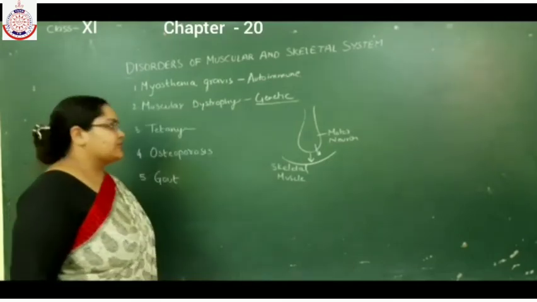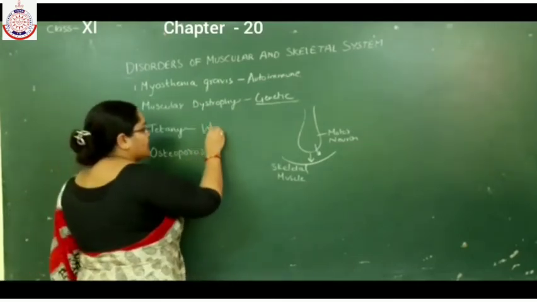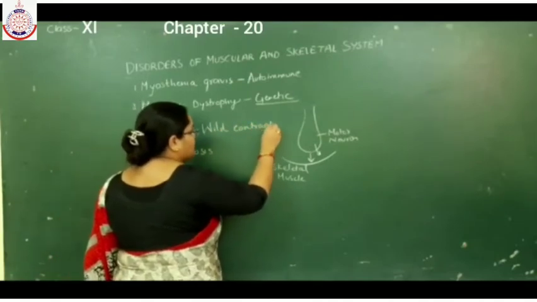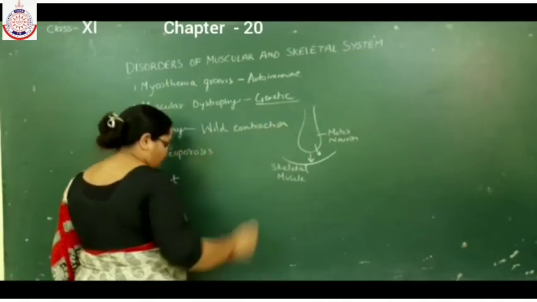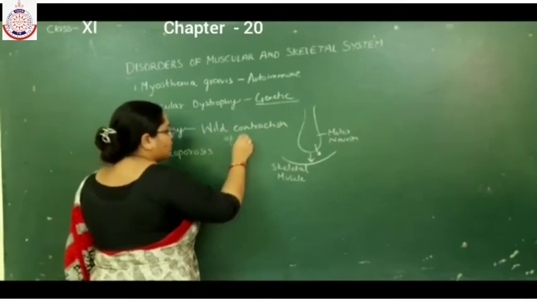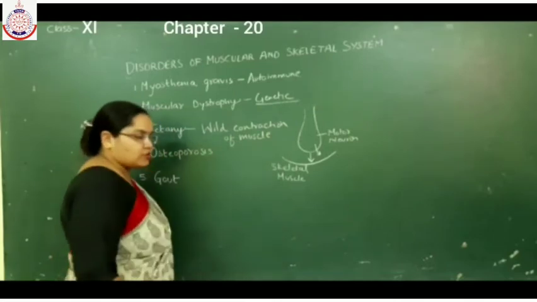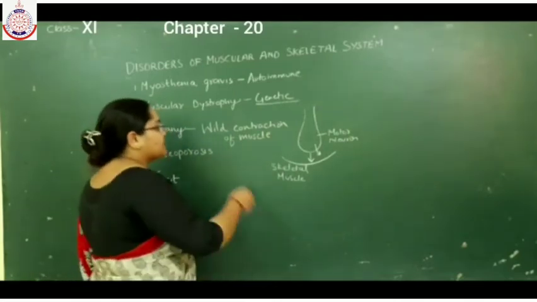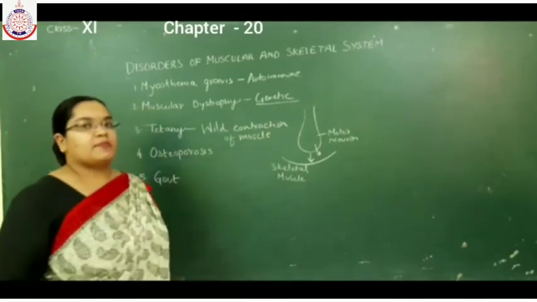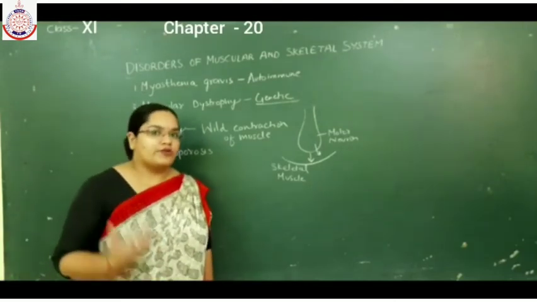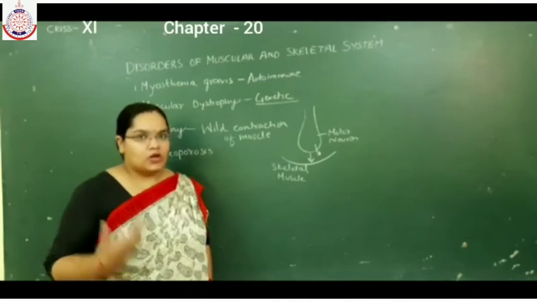Next is tetany. Tetany is known as the wild contraction of the skeletal muscles. When there is wild contraction of skeletal muscle, it means that the muscles remain in a contracted state, they remain in the contraction phase for a longer time.